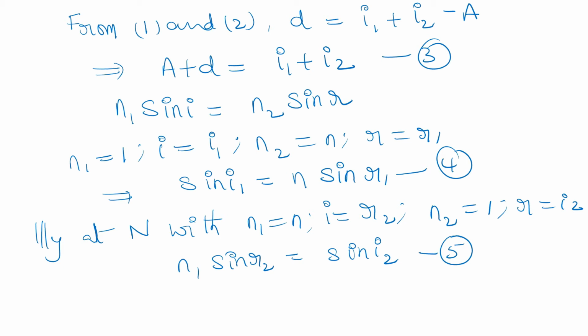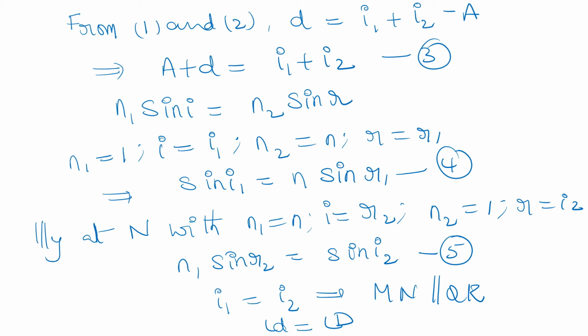We know that at the angle of minimum deviation, I1 is equal to I2. That implies MN is parallel to QR. Whenever the angle of incidence is equal to the angle of emergence, the angle of deviation becomes the angle of minimum deviation.